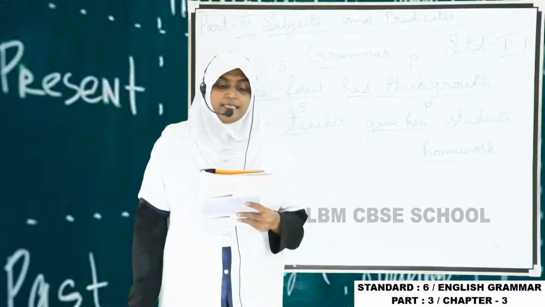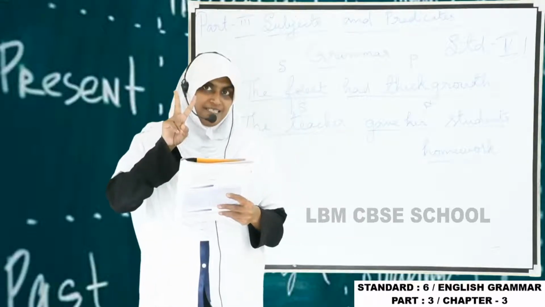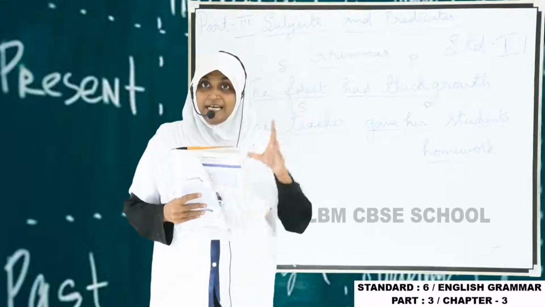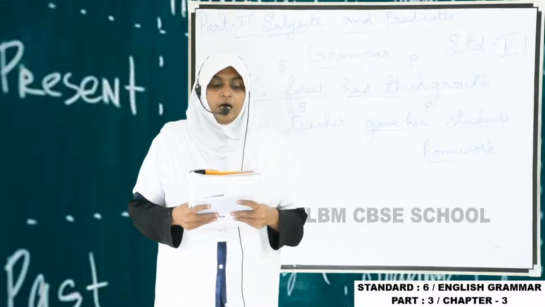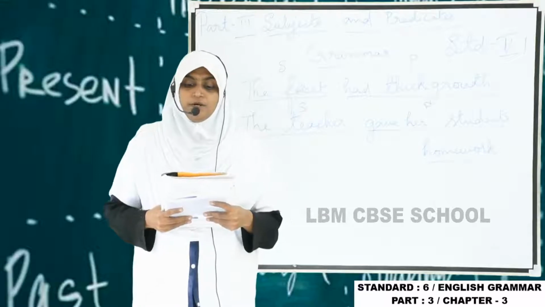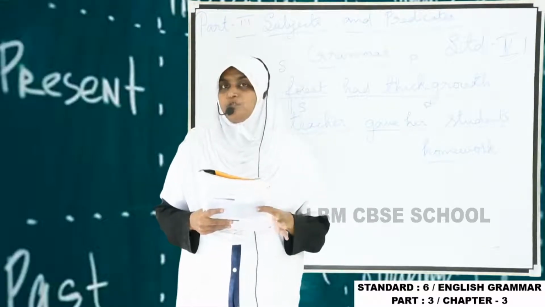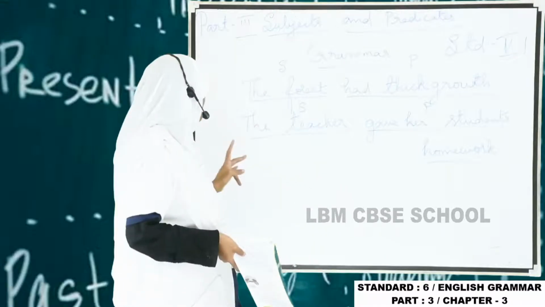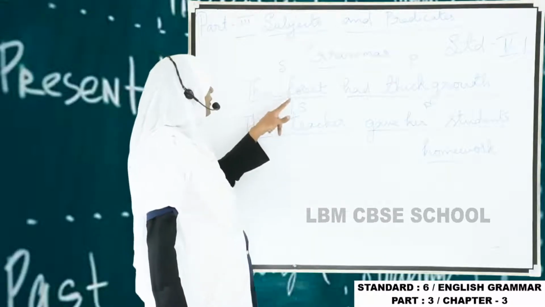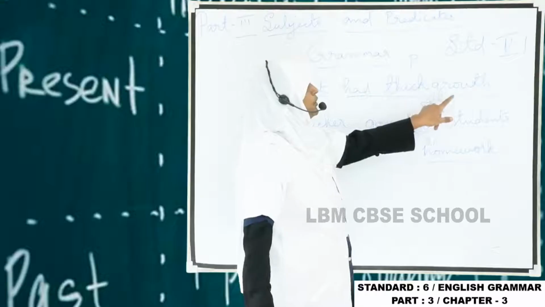A sentence consists of two parts. In the first part, we name some person or thing. This part of the sentence is called the subject. For example, the forest had thick growth.